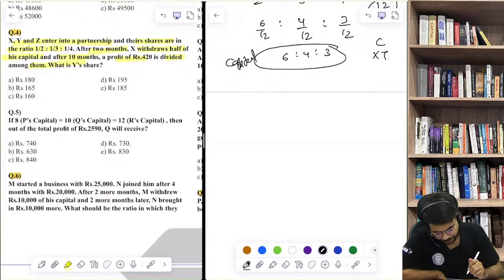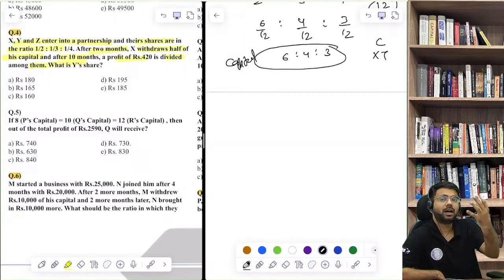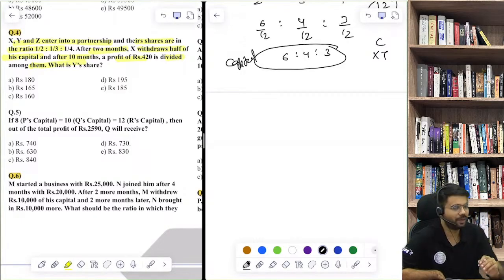देखो बात समझना, their shares are in the ratio, मतलब share of their capital is given to you. This is not profit sharing, this is their capital.